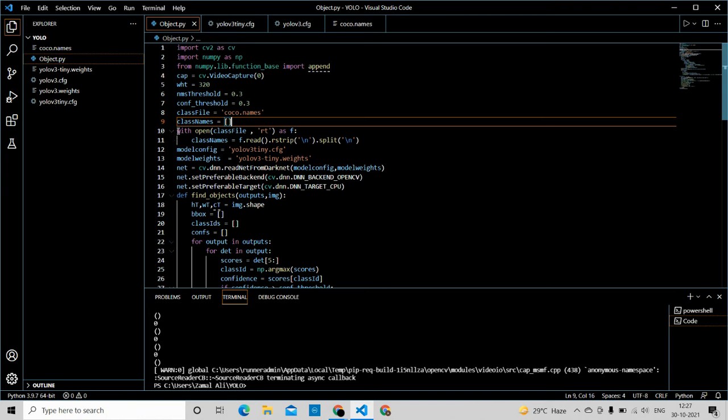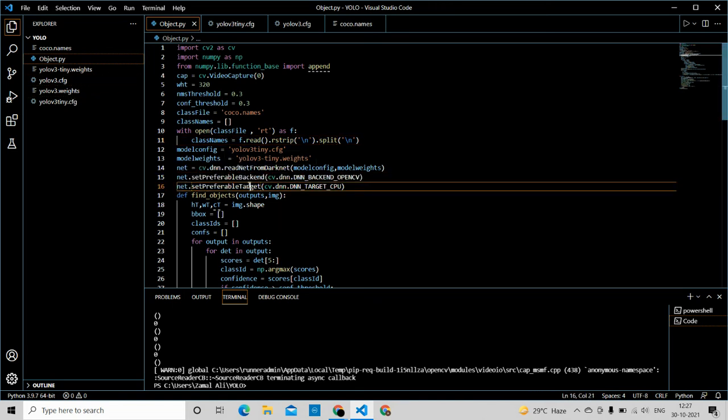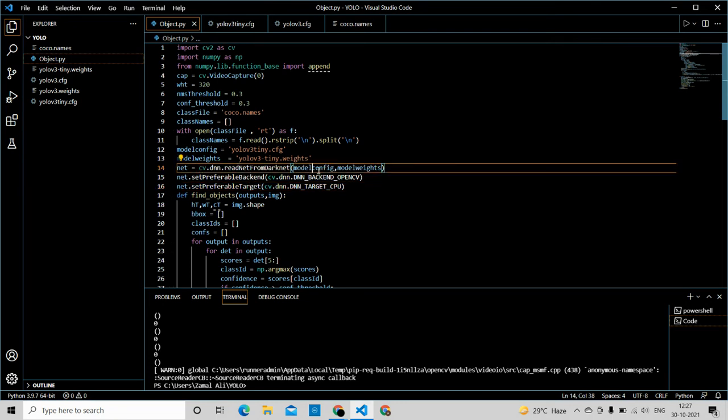Okay, this is file reading from Python. So these are just basic functions, so I'm not going to take you through this. Model configuration, model weights. We are just giving the file names over here. These are just built-in functions, like the DNN readNet from .NET, and then we are basically providing these two inputs that we have just read from these files that are available in our directory.